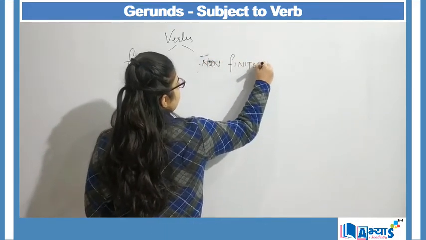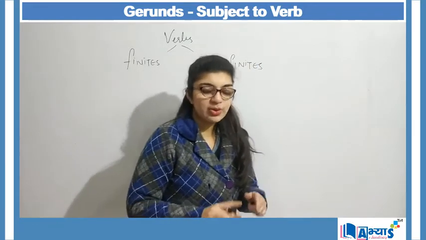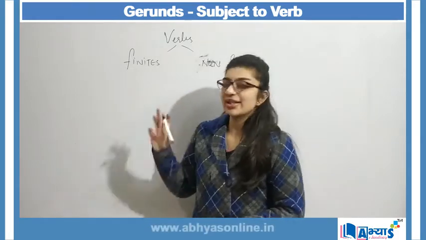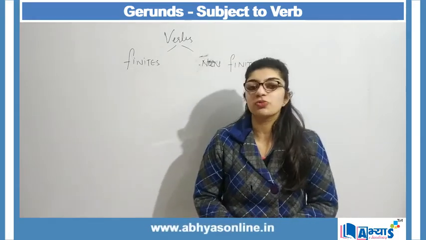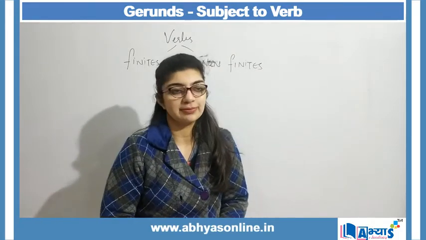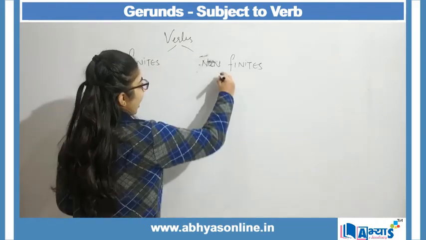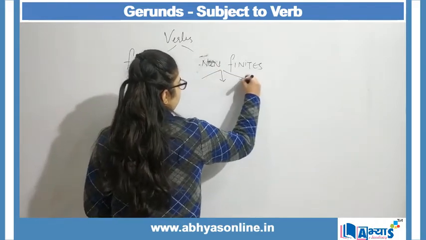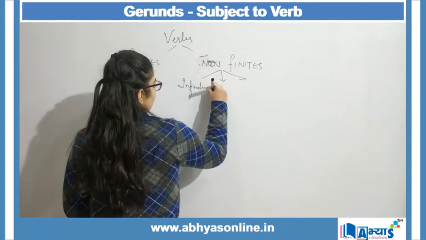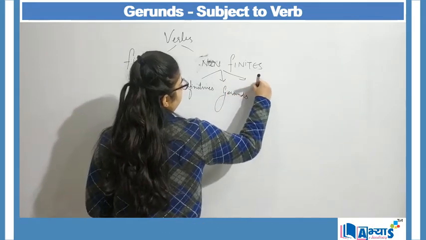Now, finites are described as all those verbs which have a subject, which shows a person, and it shows time. But non-finites are all those verbs which do not have a subject. They do not show a person. And non-finites are further categorized into three: infinitives, gerunds, and participles.